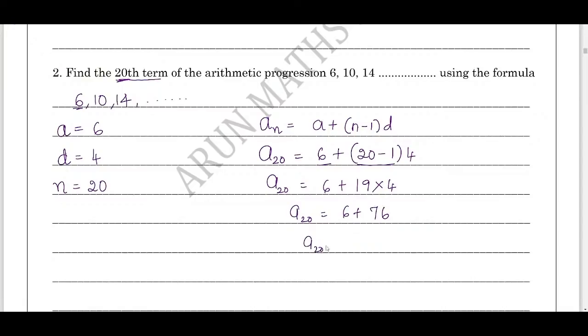Now a20 equals 76 plus 6, we get 82. Very simple question.